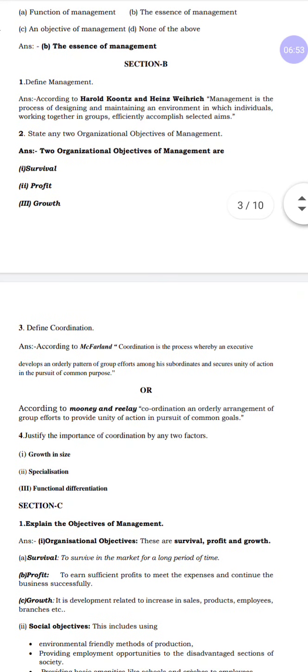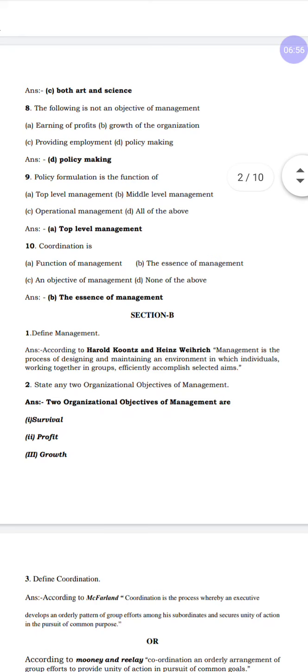Next question, define management. In section B for the weekend test you will get 2 questions. 3 questions they have, you are supposed to write 2 questions, 4 marks. Each question carries 2 marks. First question, define management. According to Harold Koontz and Heinz Weihrich, you have to first write who has given or who has defined that particular topic. Here this management has been defined by Harold Koontz and Heinz Weihrich.